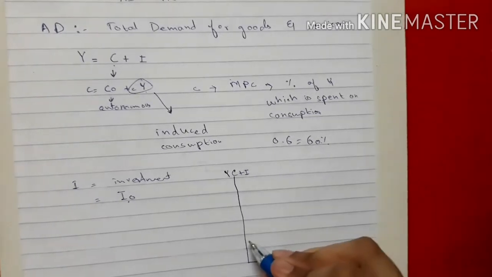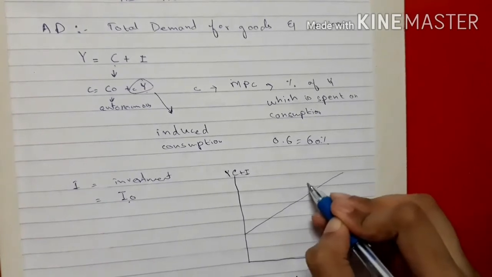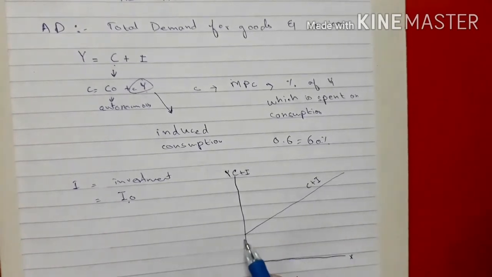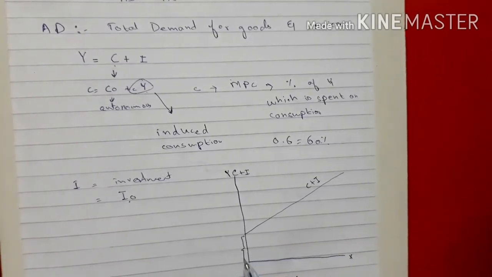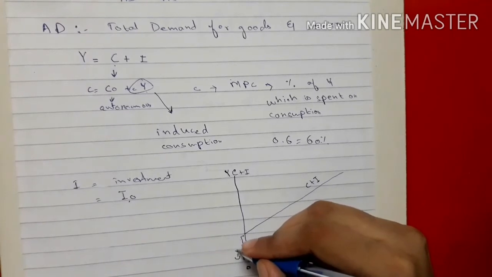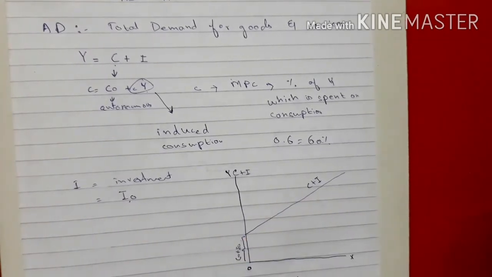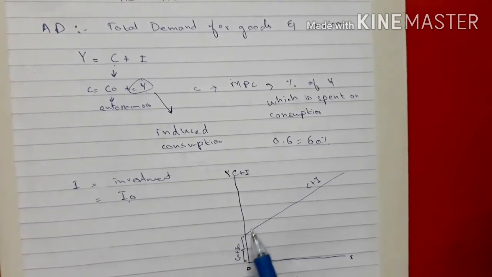So this is the curve of consumption plus investment. This area represents the consumption and investment which occurs even when the income is zero, so this area is unaffected by the income.